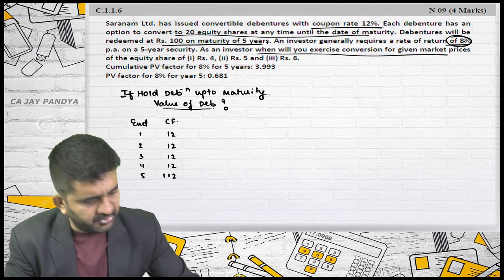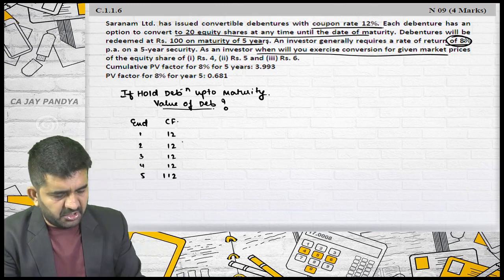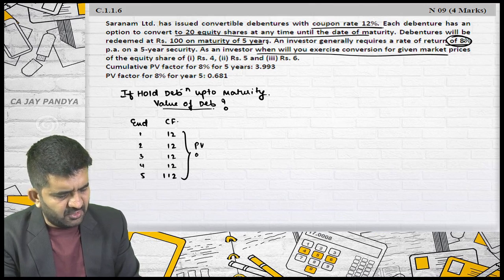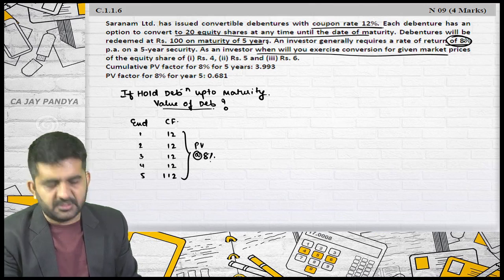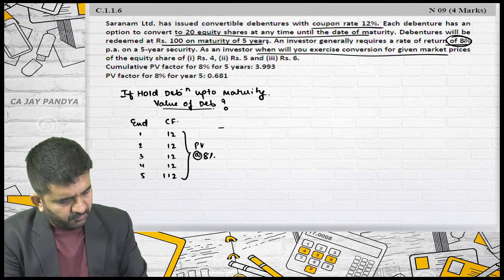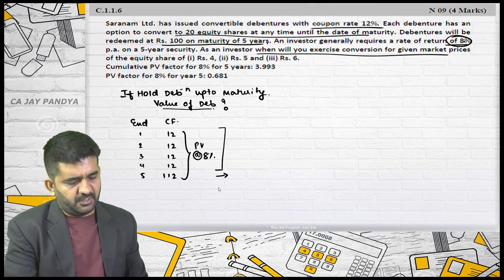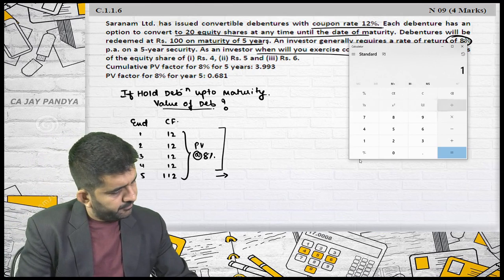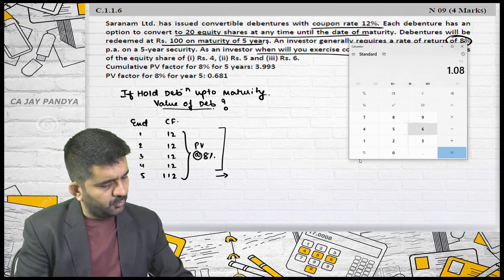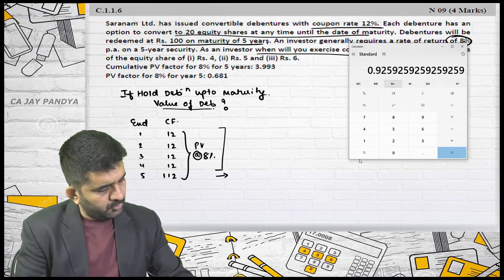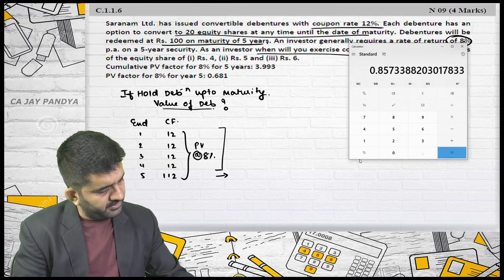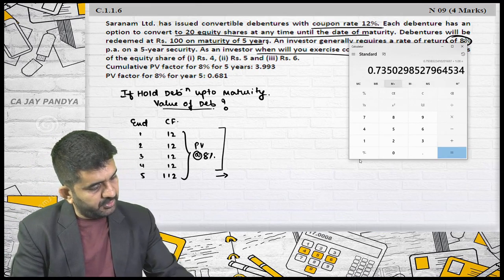8%. Required rate of return is 8%. I will be discounting this cash flow by 8%. Find out the present value at the rate of 8%. It is advisable to first find out for the first 4 years and then separately for the 5th year. Let me do it. 1 divided by 1.08, M plus, M plus, M plus, M plus.